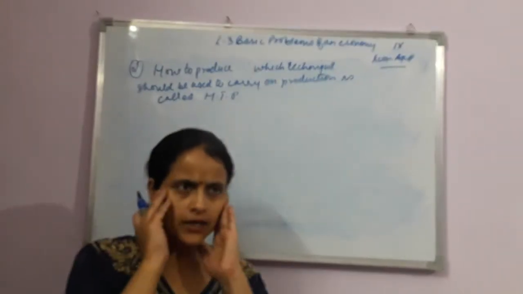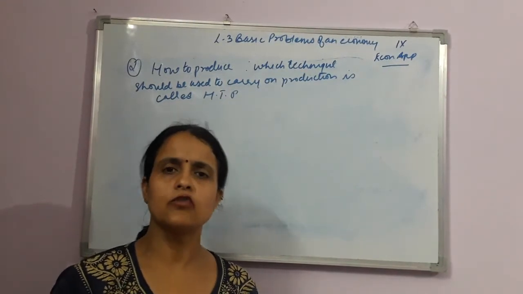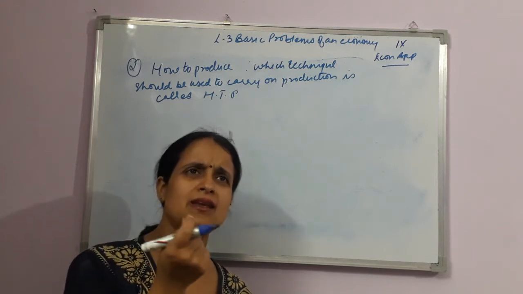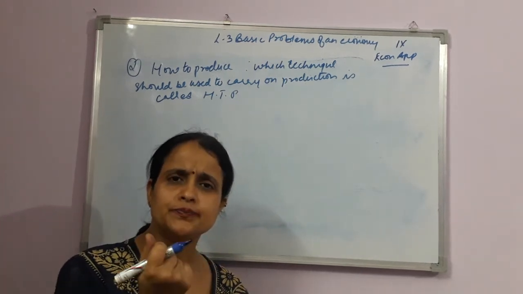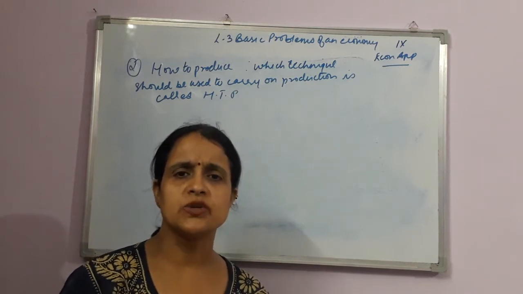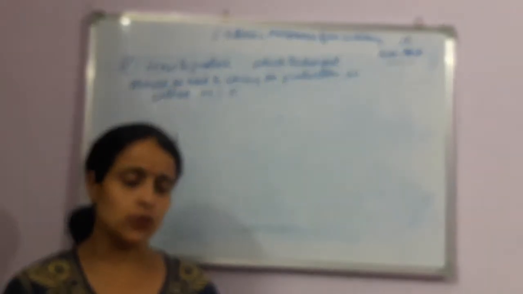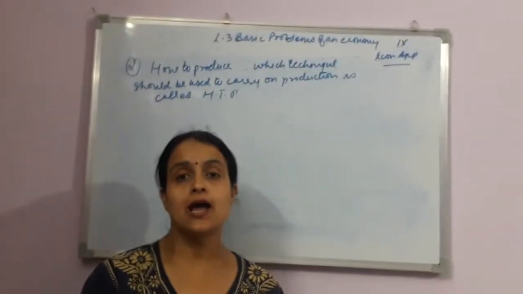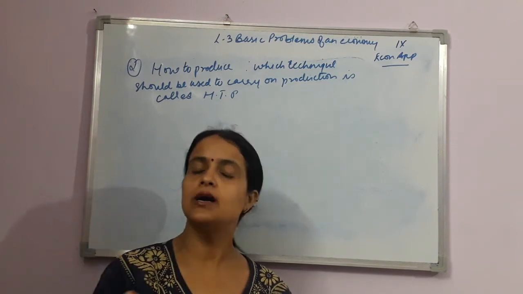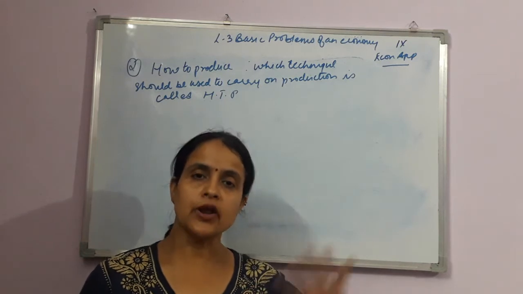So when we start thinking of producing, that's an entirely different thing. Just saying that yeah, we'll be going for the production, it's very easy. But when we start thinking of it, there are many concrete things and points which we have to focus on. One major point is which technique of production we are going to use. When we say technique of production, it means how we are going to carry on with the work, how we are going to carry on with the production activity.